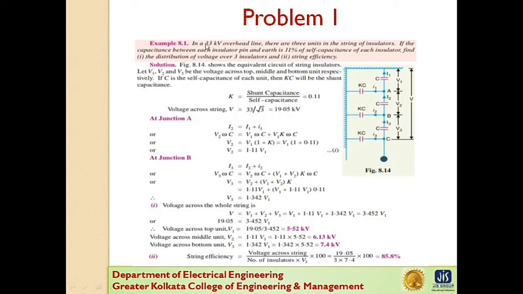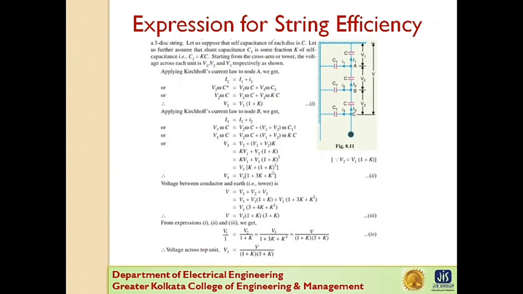At first we have to calculate the total voltage across the string, that is the phase voltage. I have told you that. So the line voltage should be divided by √3, and we get the voltage across the string, that is 19.05 kV. Now you can solve this equation, or you can just put in the value of V2. What is the value of V2? From the previous string efficiency derivation we get the value of V2.